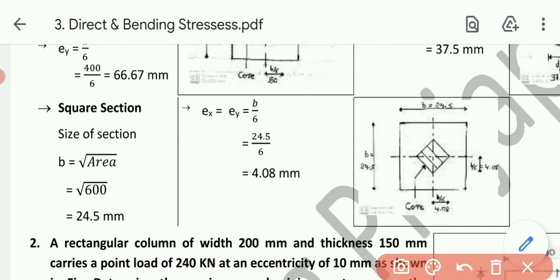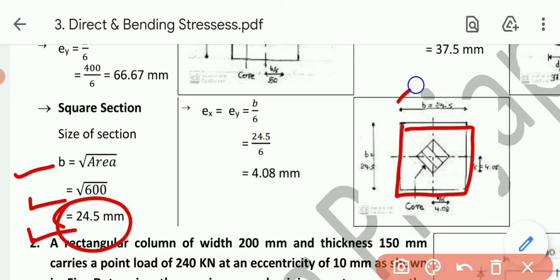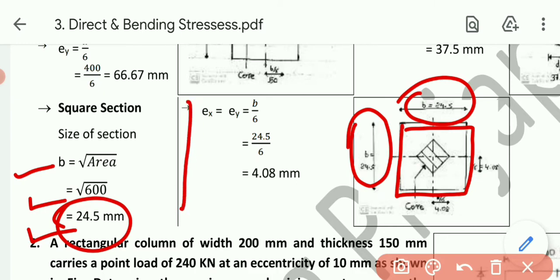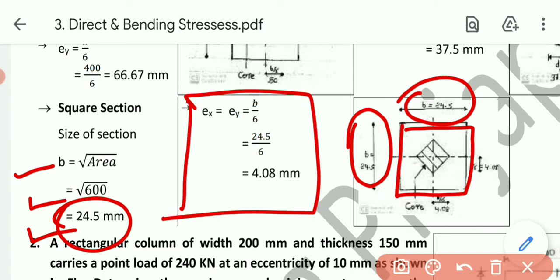So b equals root of area, which is given to us as 600 mm square, so we can say 24.5 mm. Okay, I got the dimension of the square, that is 24.5 by 24.5. Now we have already seen in the theory that Ex and Ey are the same for the square section, that is 1/6 of the dimension, b by 6. Now 24.5 by 6, so 4.08.